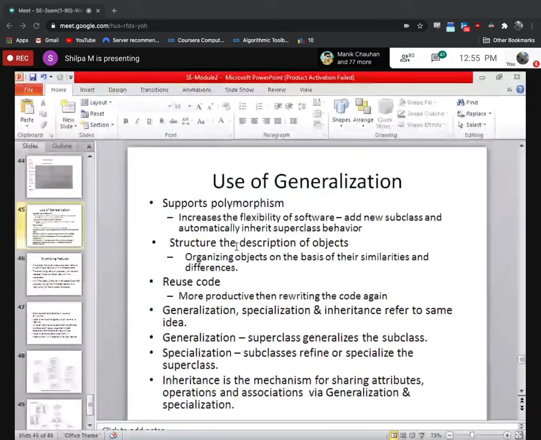That flexibility is all possible because of this generalization. So generalization, specialization, inheritance all refer to the same thing. When we go from the subclasses to the superclass, we say it is generalization. When we go from the superclass to the subclass, we mean it is specialization.